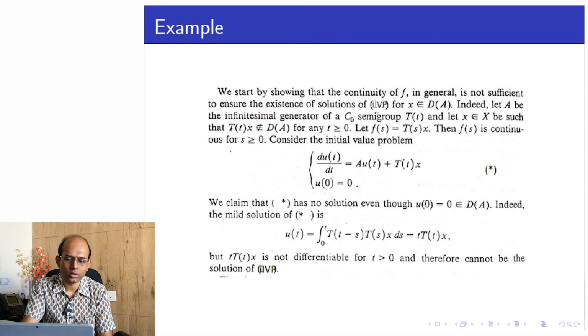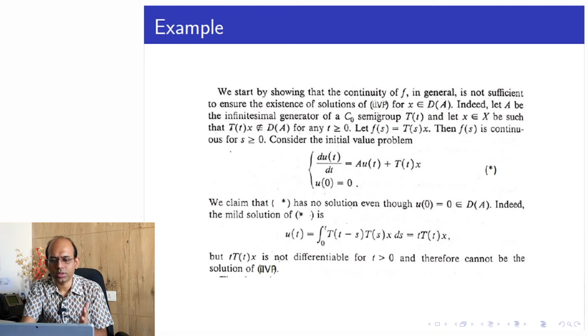We consider one particular x such that T(t)x is not in the domain of A. For any t greater or equal to 0, let f of s, the data we choose cleverly here, be defined as T(s)x.